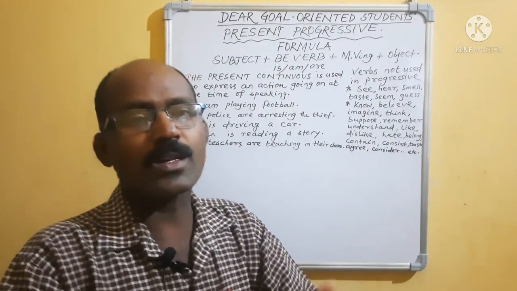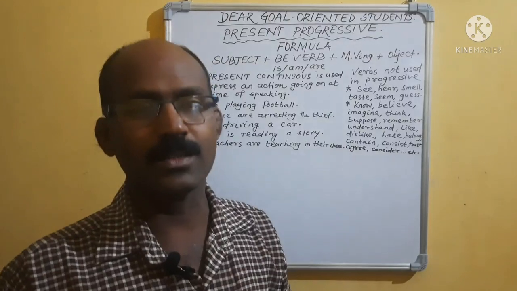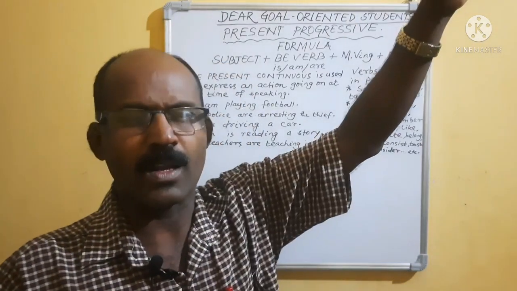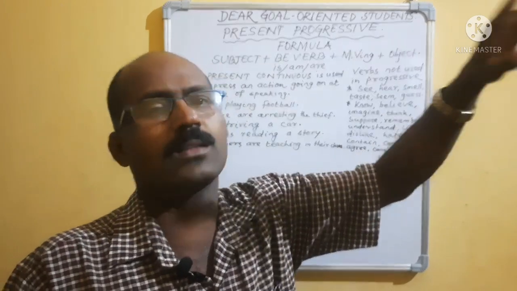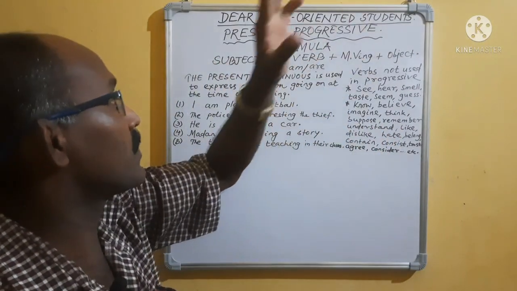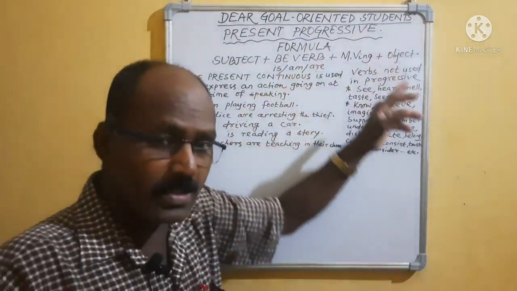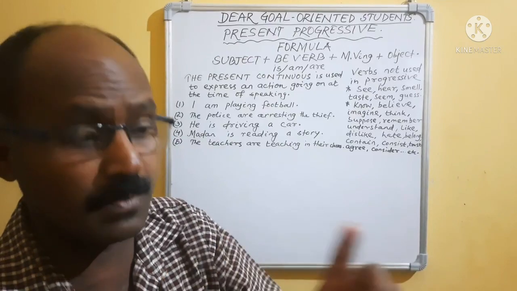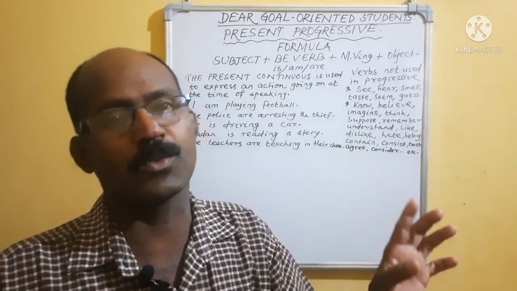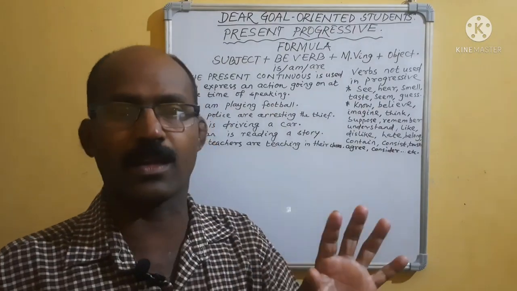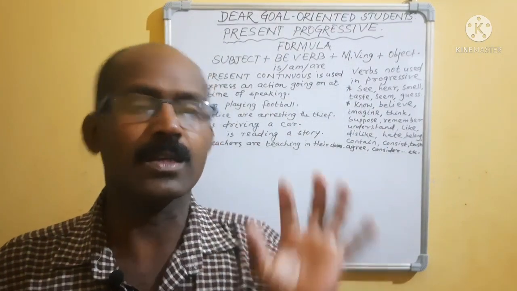Progressive means the work which is going on, continuing. Present simple was about habitual work, but today's topic is present progressive. I am dealing only with present tense here, not past or future time. If you are facing any problem, you can tell me.